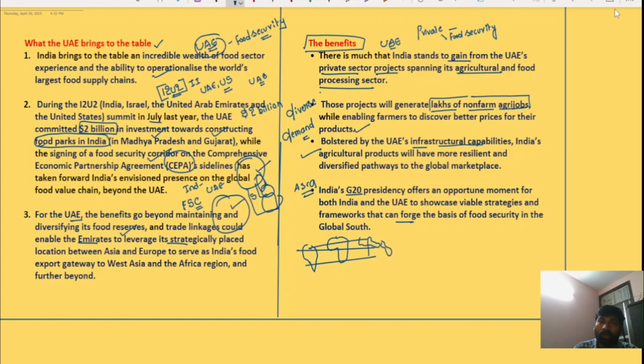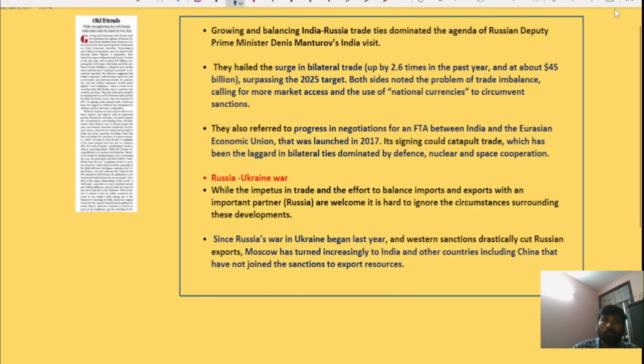So now under the G20 presidency, both UAE and India will work together to showcase viable strategies and frameworks that can forge the basis of food security in the global south. So this is all about this news article. So let's also discuss the next news article.